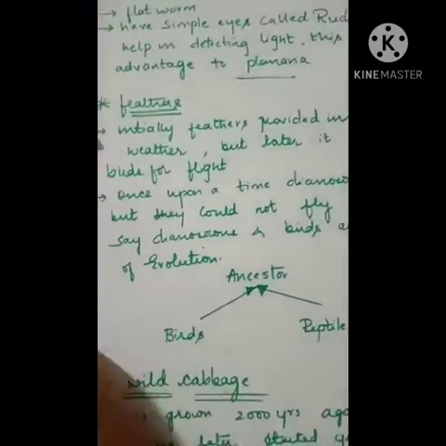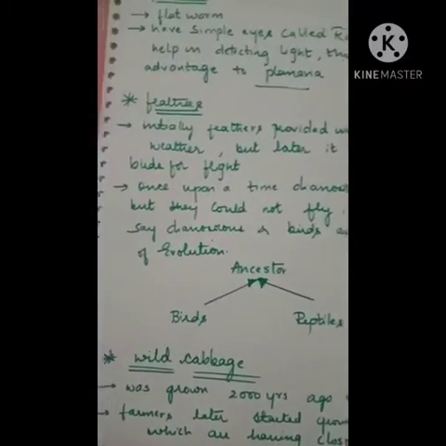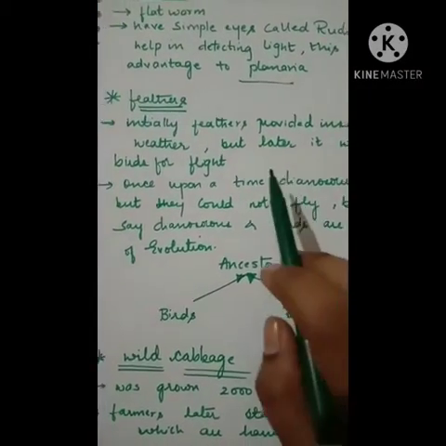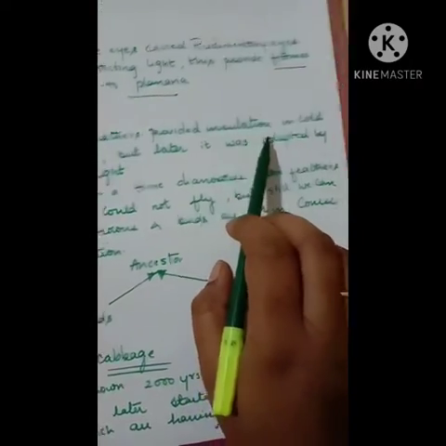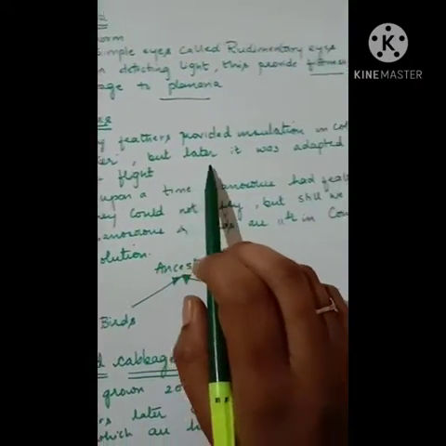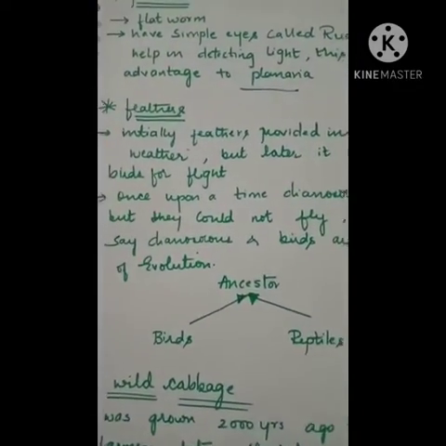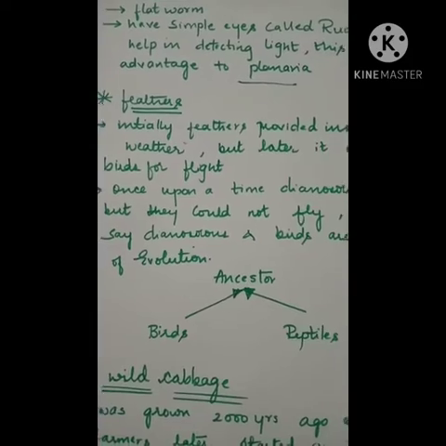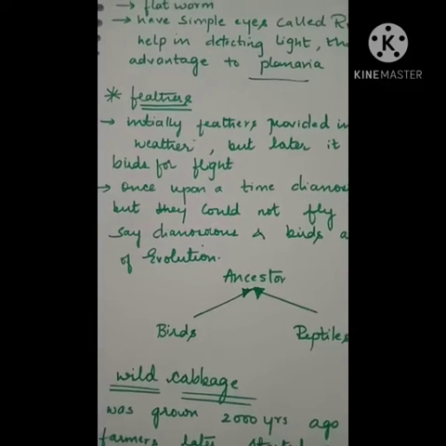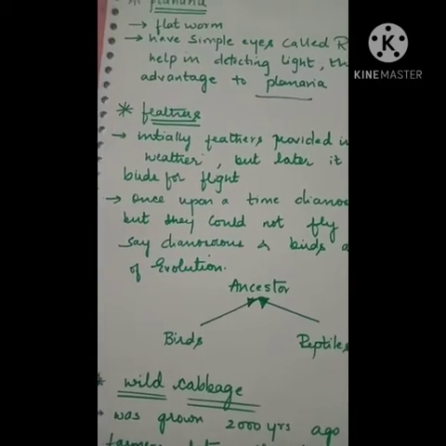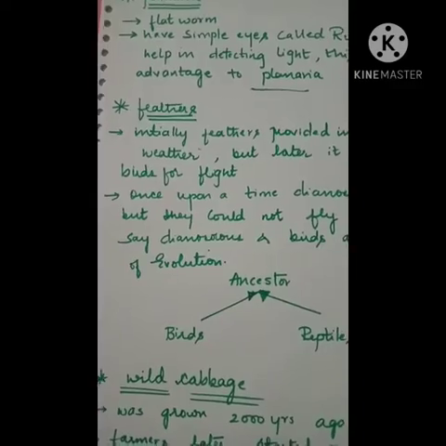Next is feathers. So we all know birds use feathers for flying, right? But initially it was not that. Initially feathers provided insulation in cold weather, but later they were adapted by birds for flight. So initially feathers were considered an insulating thing. When they feel cold they cover themselves with the feathers and keep themselves warm.